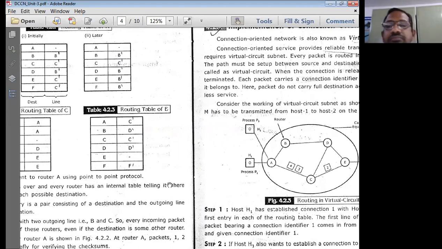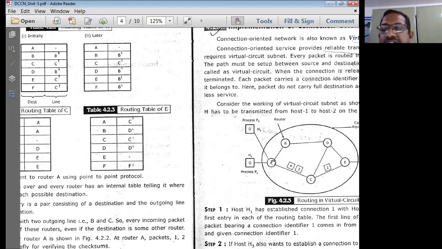So the destination is D. This line is not there for this routing table at A. So for destination D, the packet can go through the line B dash, from A to B, B to D router on the line B dash. On the line B dash, the packet can be transmitted.